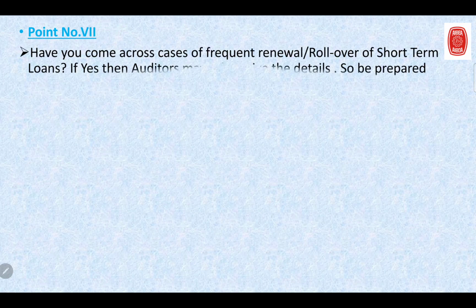Now next, point number 7. Point number 7 says, have you come across cases of frequent renewal or rollover of short-term loans? If yes, then auditors may ask you to give the details. So also be prepared with that point.